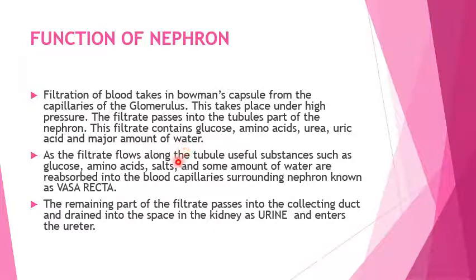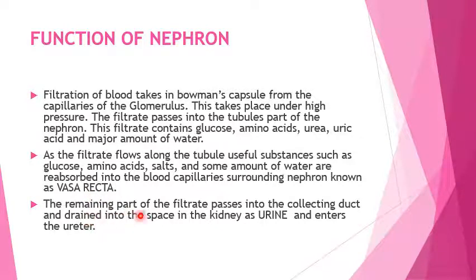But as the filtrate flows along the tubules, useful substances such as glucose, amino acids, salt, and some amount of water are reabsorbed into the blood capillaries surrounding the nephron, known as the vasa recta. So the useful substances are reabsorbed and go back to the blood.